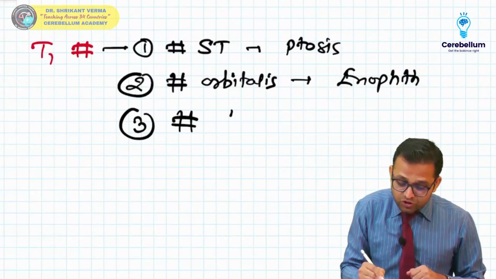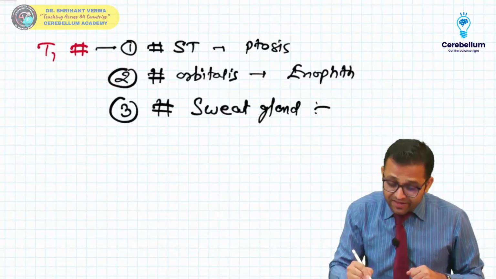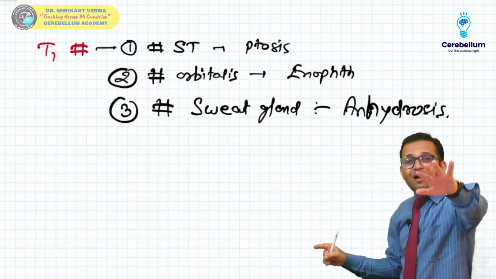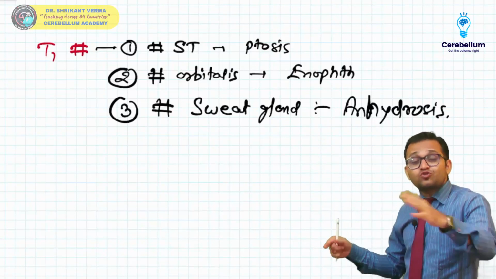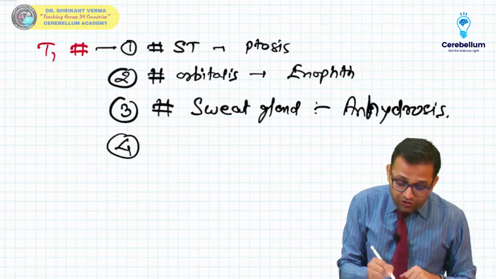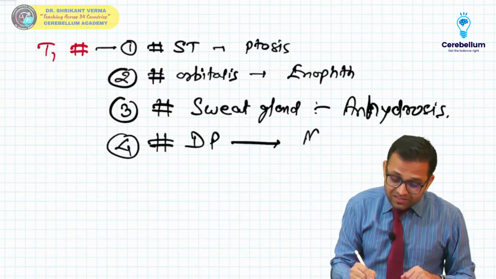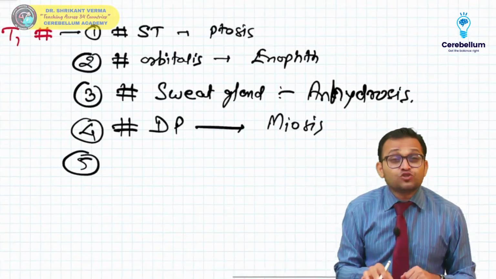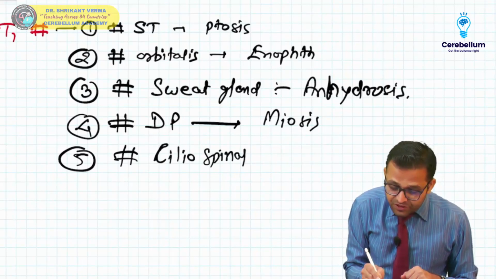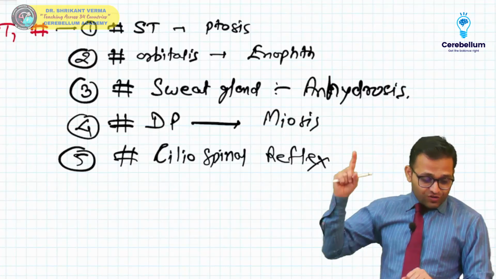There is damage to the sweat gland activity, that's why there is anhydrosis. Write it down, beta, you have to write all this in the exam. If you write this, you will get the gold medal. If you answer at this level in a viva, you are answering at the final MBBS level, definitely you will get the gold medal. Now, if there is damage to the dilator pupillae due to damage to T1, there is miosis. And the fifth component, which is your homework, is loss of ciliospinal reflex. It is given in your physiology textbook in the reflex chapter. So remember all these points.